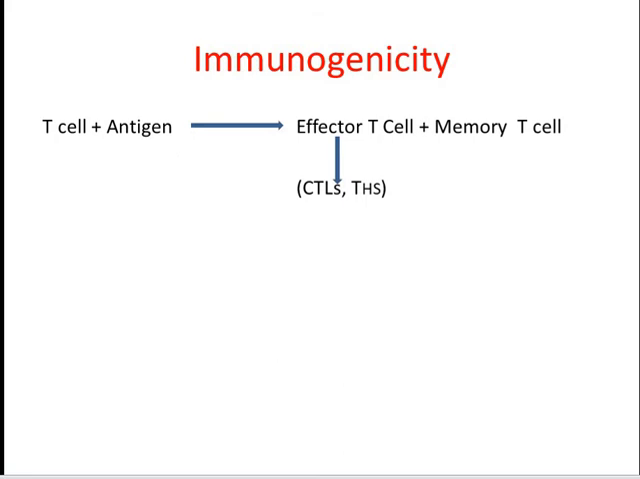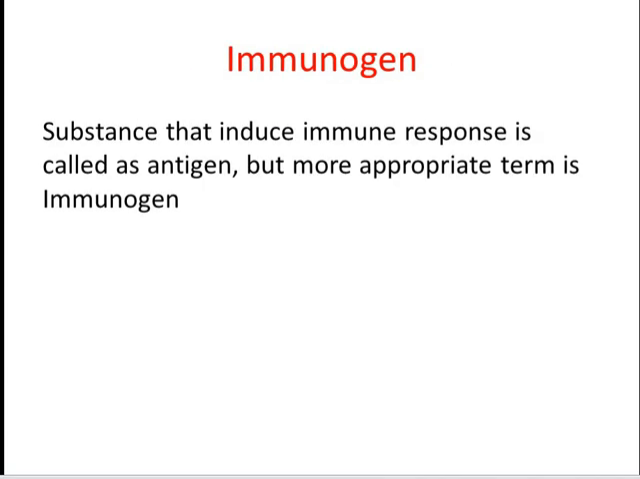In a similar fashion, when naive T cells combine with antigen, they induce an immune response and produce effector T cells and memory T cells. The effector T cells include cytotoxic T lymphocytes and T helper cells. Thus, any substance that induces an immune response is called an antigen, but the more appropriate term is immunogen.